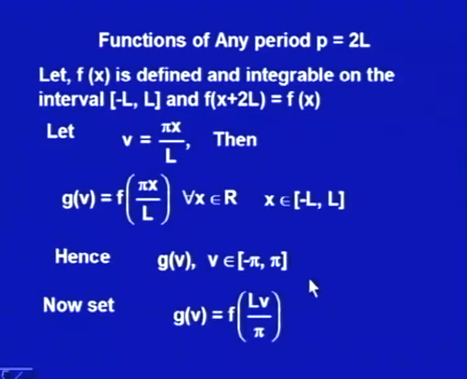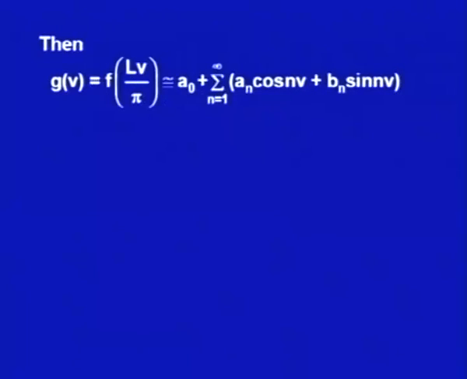So, now set g v as f of L v upon pi. Now, I am again changing it back. You see what it gives me: this new function is now periodic with period 2 pi in v. So, I can write it as a naught plus summation n running from 1 to infinity a n cos n v plus b n sin n v. Now, rather than x I am using v, and I would get the coefficients of this function using Euler's formula.